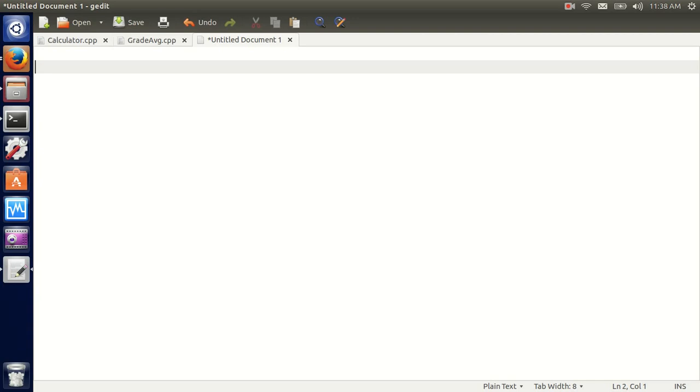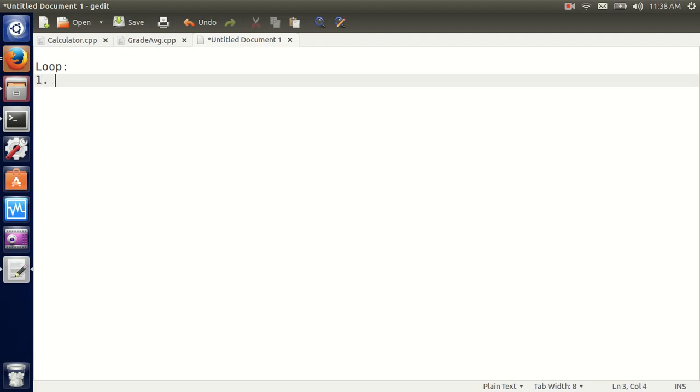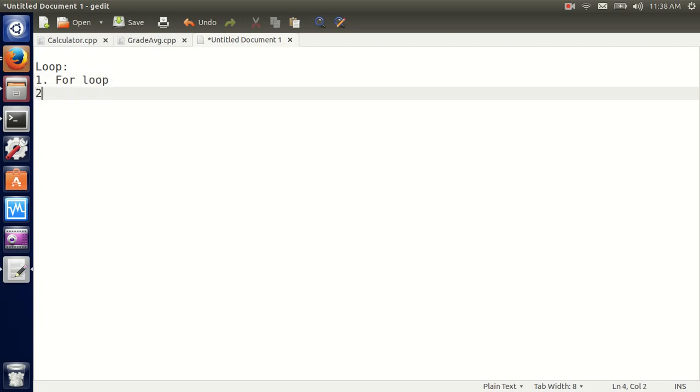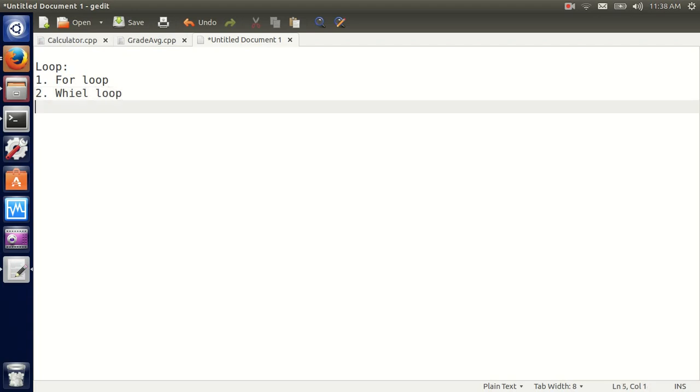Okay, today we're gonna talk about loops. We have three types of loops. One, let's say we have the for loop. Two, we have the while loop. And three, the do while. And we use loops wherever we need a repetition.